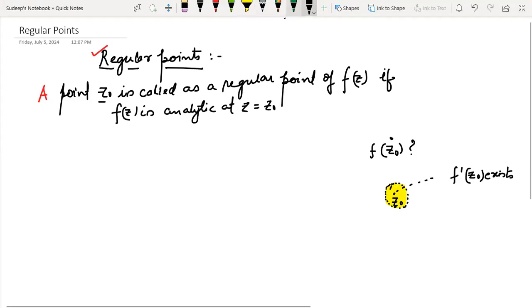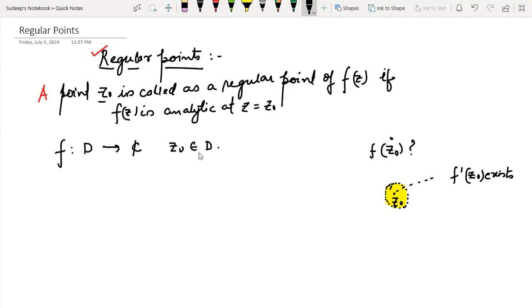Now this brings us to an important discussion of defining it all the more. When I've said that it should be analytic, it implies what? Let's say my function is defined from D to C, and z naught is some point belonging to D. Let us assume that z naught is a regular point.